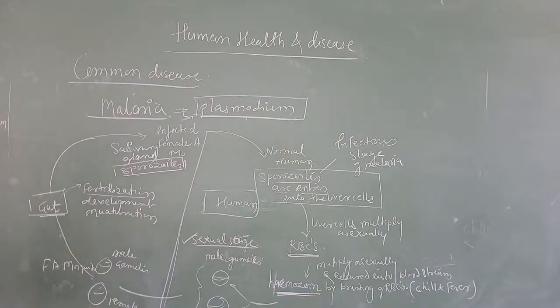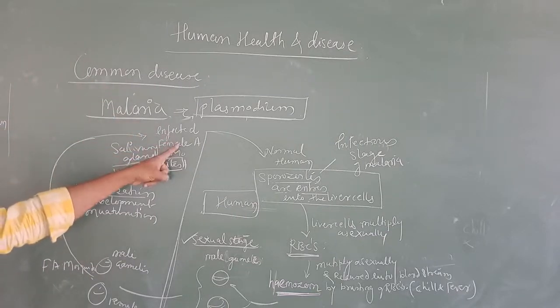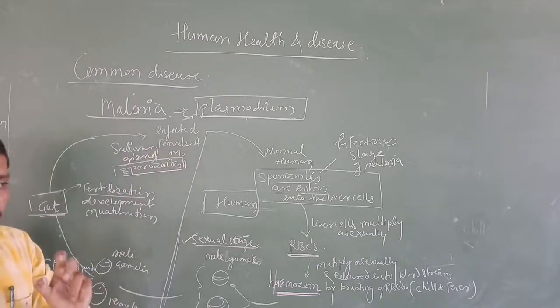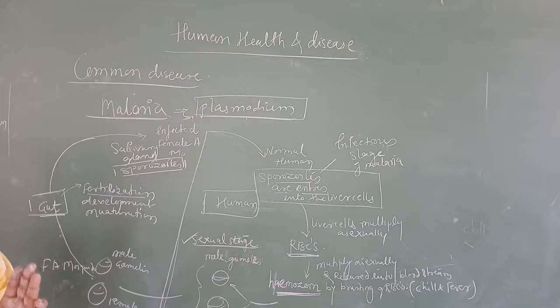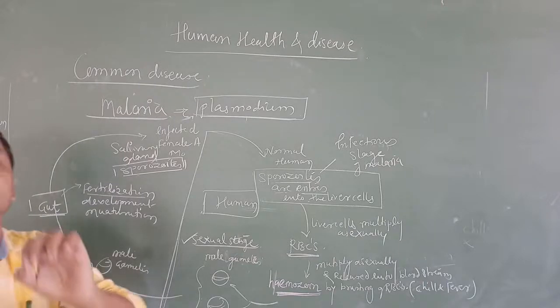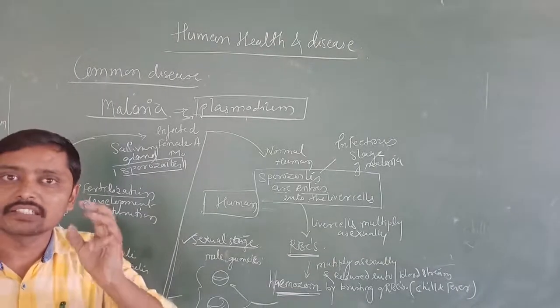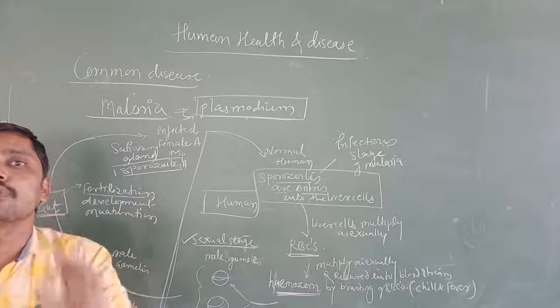Simple. First, the malaria-infected female Anopheles mosquito consists of sporozoites.